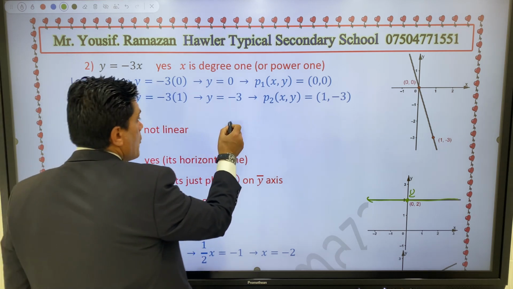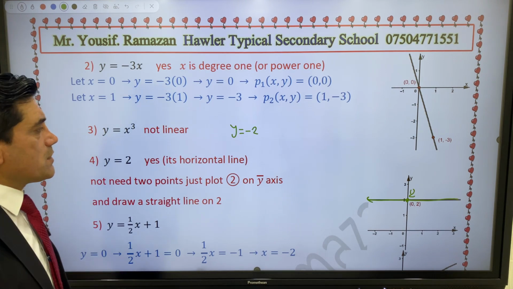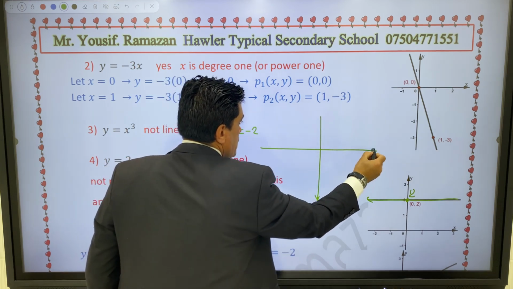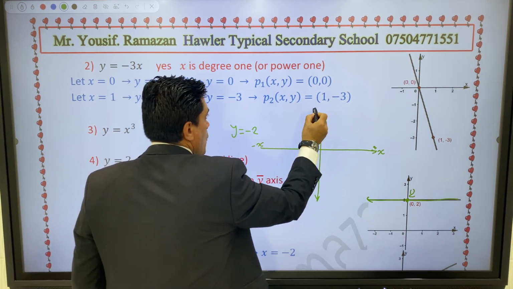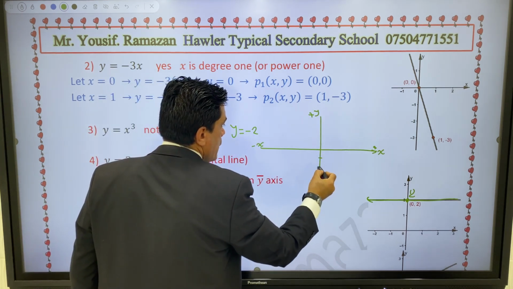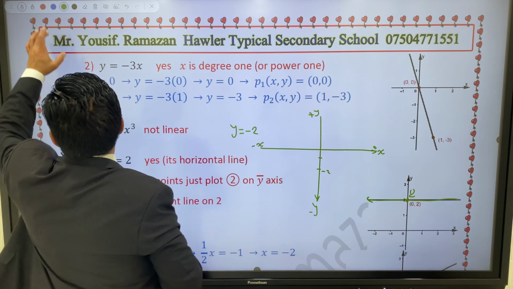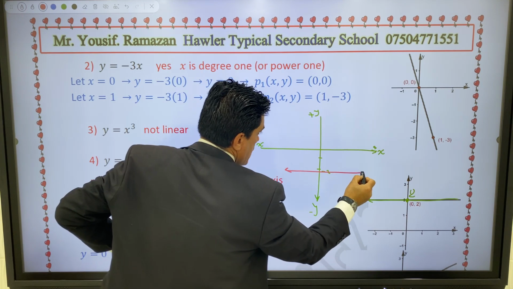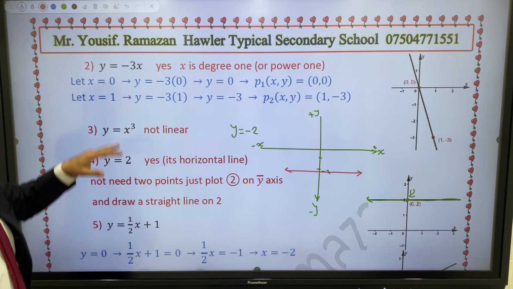Maybe you have, for example, y equals negative 2. Negative 2 is not positive. So draw coordinate xy. This coordinate xy has x positive, x negative, y positive, y negative. Determine negative 2. Negative 1, negative 2. It's negative 2. So draw a horizontal line on negative 2, like this. So it's a horizontal line on y negative.